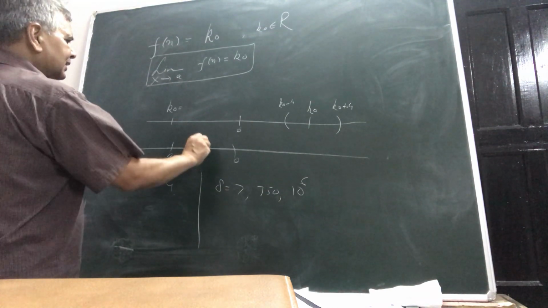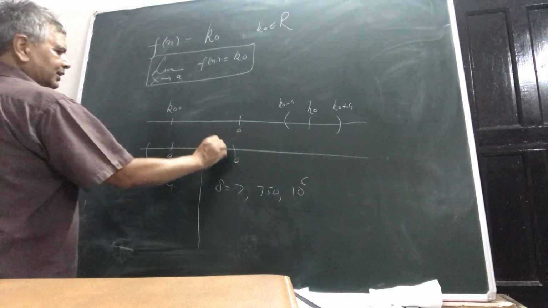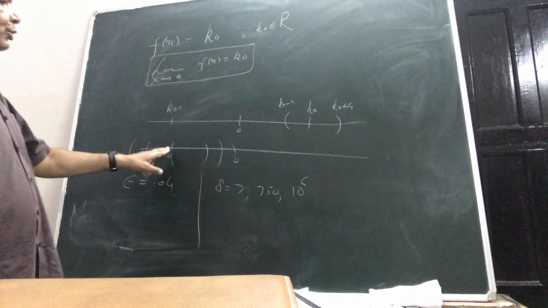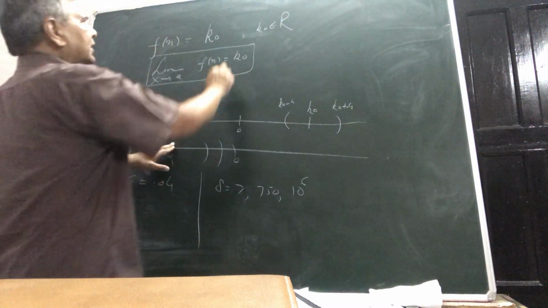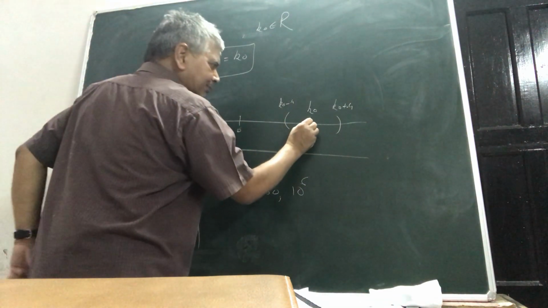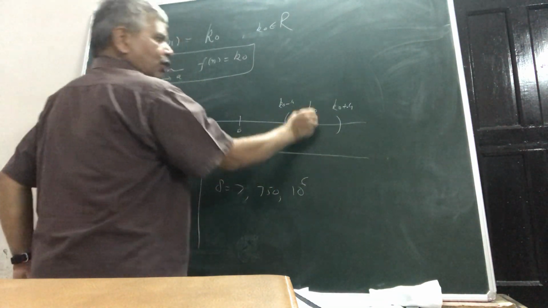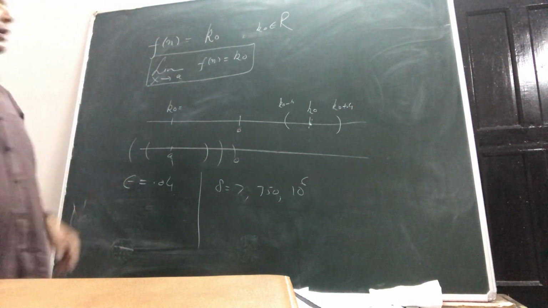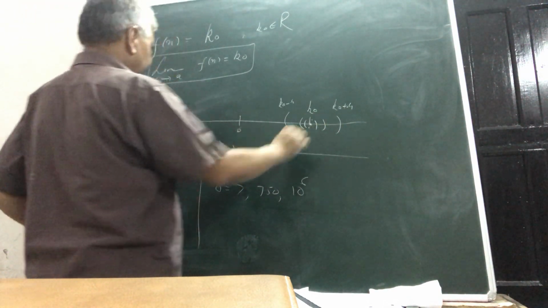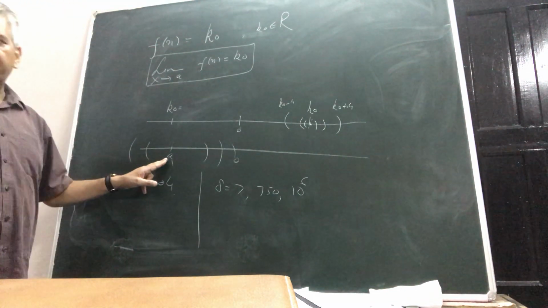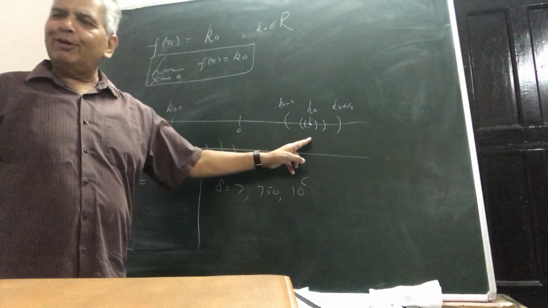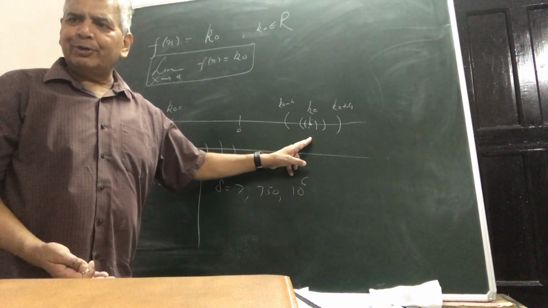For the reason that, see, any interval around it, you take it. From A you leave it and delete the delta neighborhood, then what will happen? f(x) will be what? K naught only. So, see, the functional value will always be lying on K naught only. Irrespective of how small an interval you choose around A, for any delta, the functional value will always fall within that epsilon neighborhood of K.